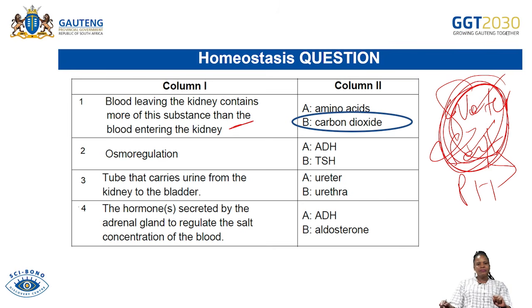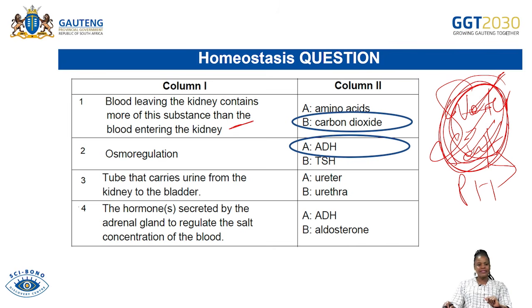Osmoregulation. Here we are given two hormones. Which hormone is responsible for osmoregulation here? Is it ADH? Is it thyroid stimulating hormone? Or is it both hormones, or none of the two? As I highlighted earlier, you must know the hormones responsible for balancing water and for balancing salt. The hormone that is responsible to balance water is antidiuretic hormone, which is ADH. So the answer is A only.